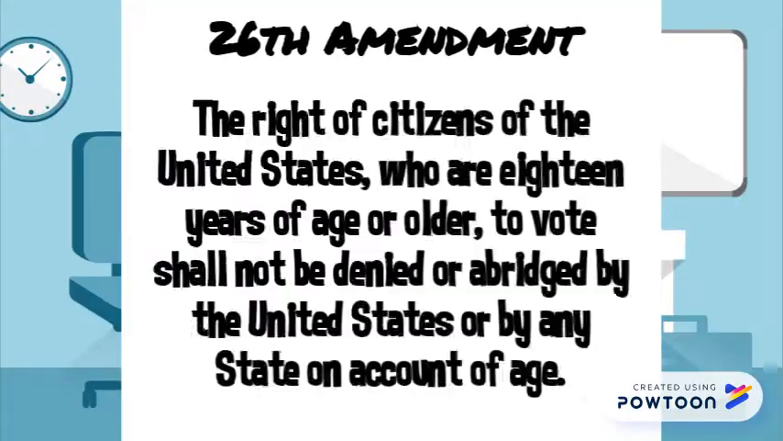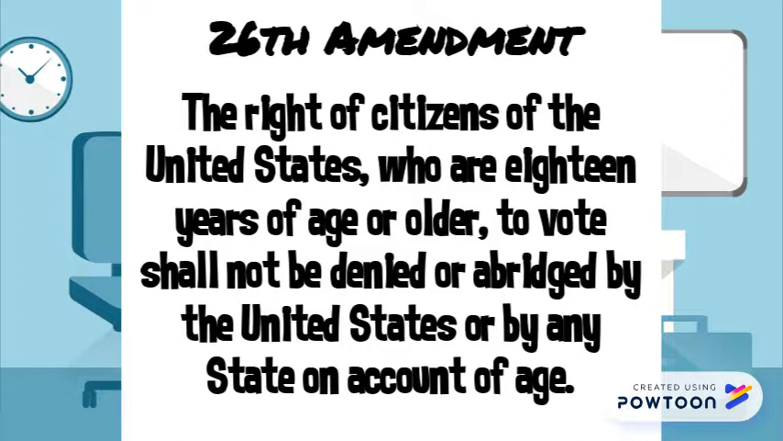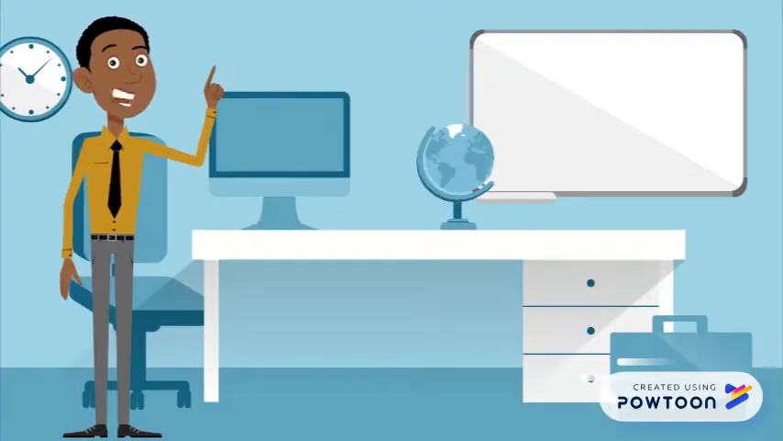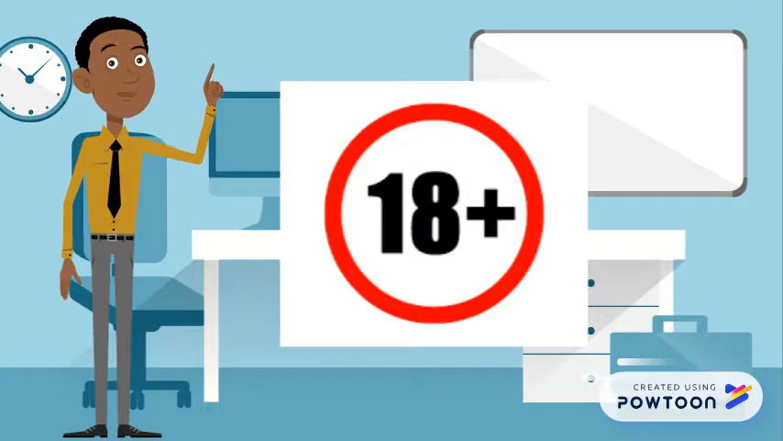Now finally, the 26th Amendment, which stated that the right of citizens of the United States who are 18 years of age or older to vote shall not be denied or abridged by the United States or by any state on account of age. This changed the voting age from 21 to 18.